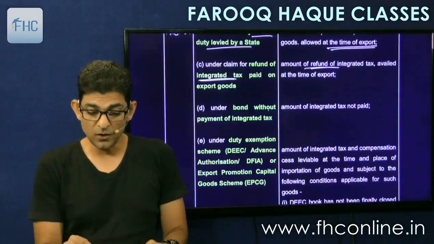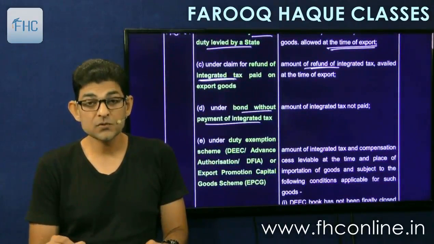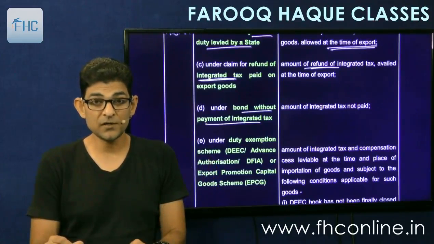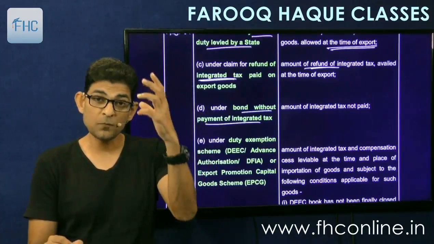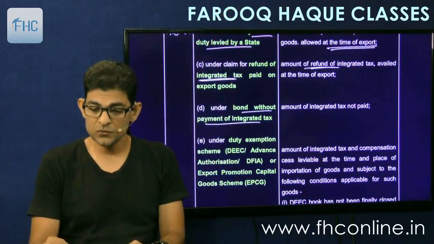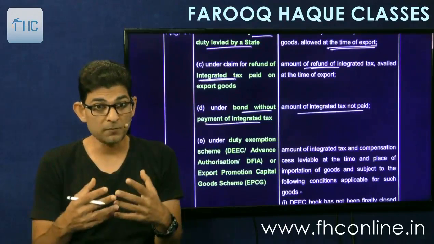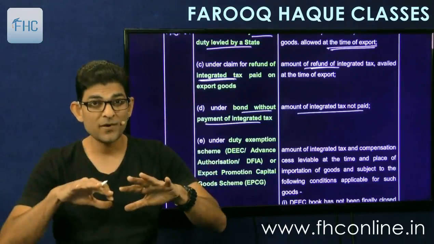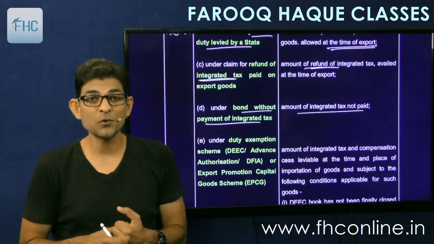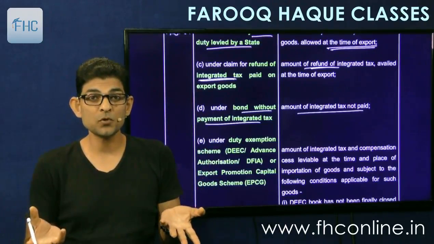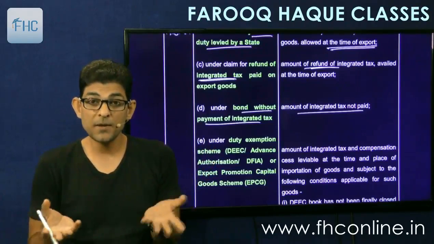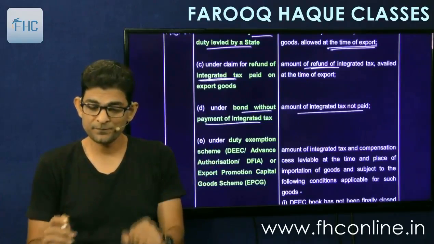Then under bond without payment of integrated tax, if you exported the goods in bond without payment of integrated tax, then on import you will have to pay that integrated tax which you had not paid earlier. So amount of integrated tax not paid, you have to pay now. Earlier you didn't pay, now pay it. You didn't pay because it was export. Now you are saying that it is not export. This is our own goods. So okay, then pay it now. Pay what you had not paid earlier.